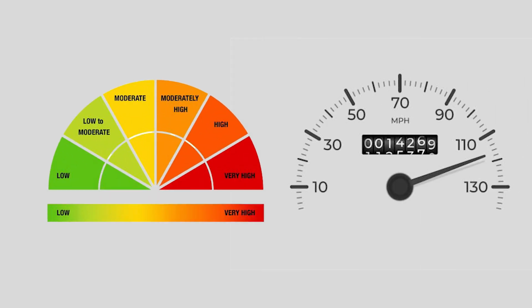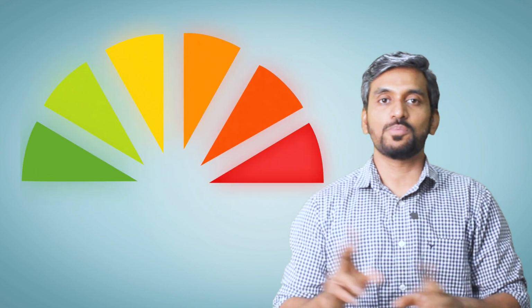Riskometer looks like the speedometer of a car. As you can see, in Riskometer, risk levels are depicted as 6 parts: low, low to moderate, moderate, moderately high, high, and very high.